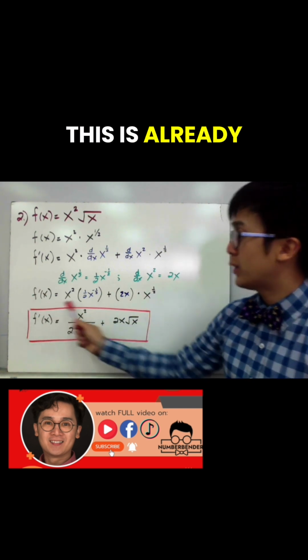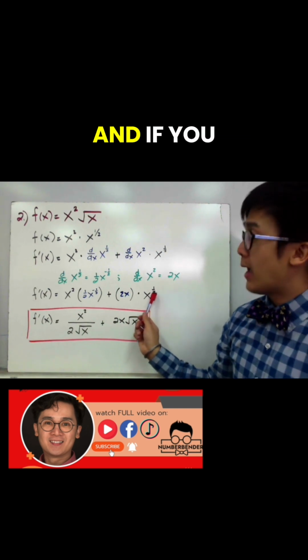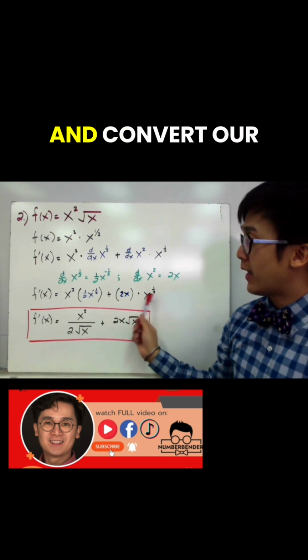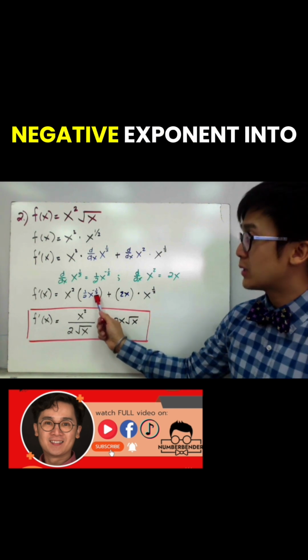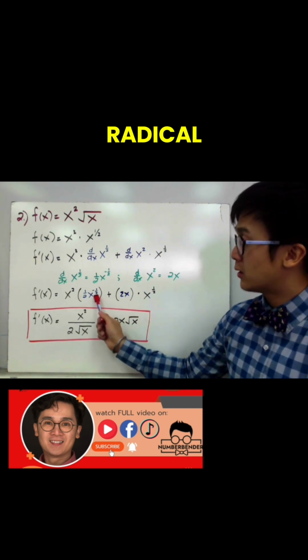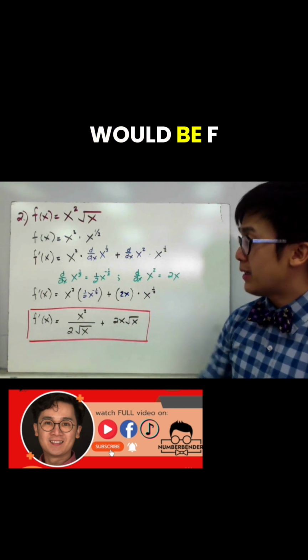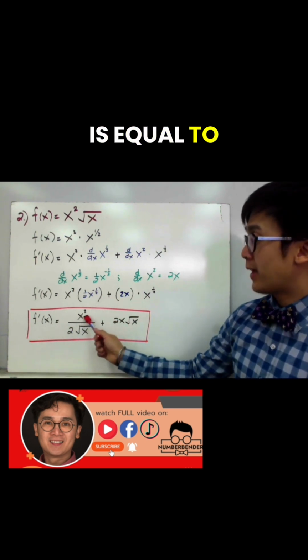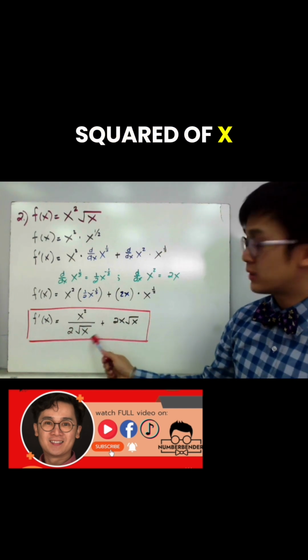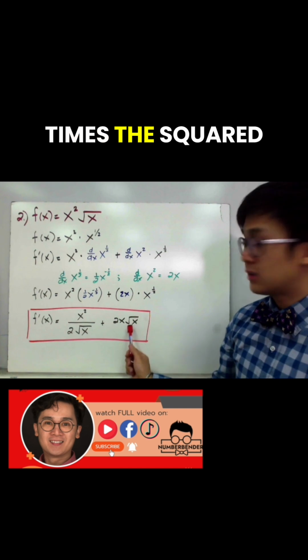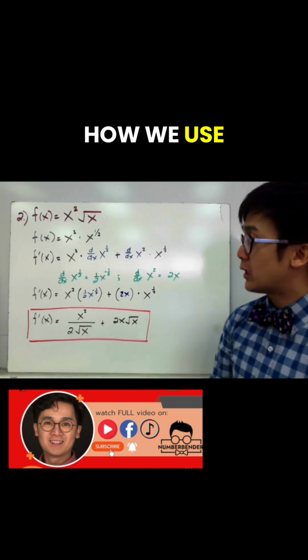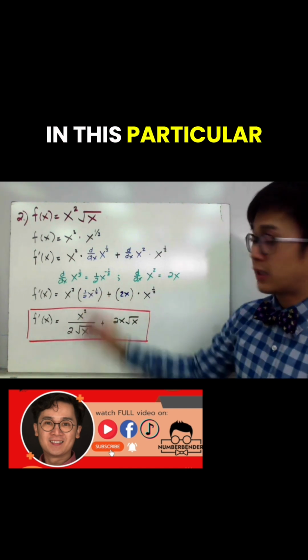Now this is already our derivative function, and if you want to further simplify it and convert our negative exponent into a radical, our final answer would be f prime of x is equal to x squared all over 2 square root of x plus 2x times the square root of x. And that is how we use the product rule in this particular example.